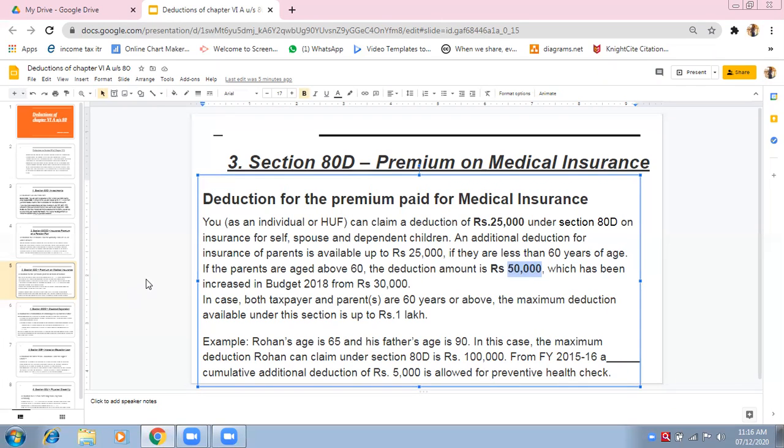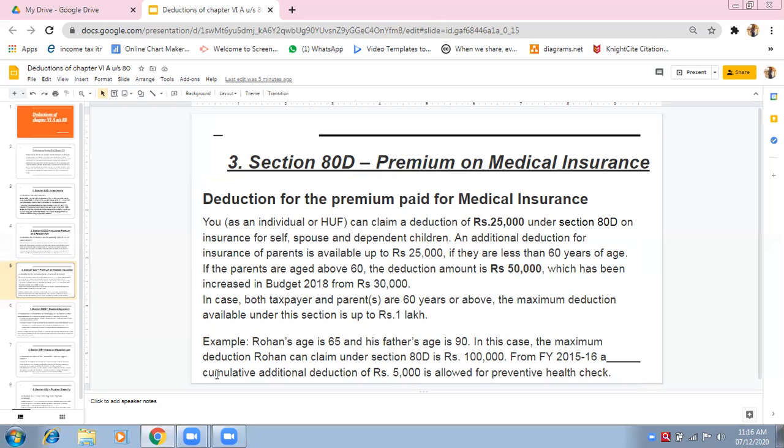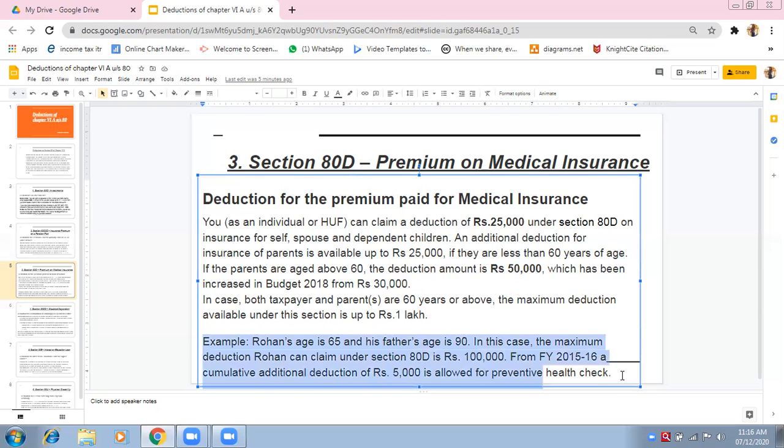Very simple. You have one more example here. See, what is the example? Rohan's age is 65, means more than 60. And his father's age is 90, means more than 60. Both are senior citizens. In this case, the maximum deduction Rohan can avail under section 80D is 1 lakh if he is taking a medical insurance policy. Okay, is it clear, everybody? This can be asked in MCQs.